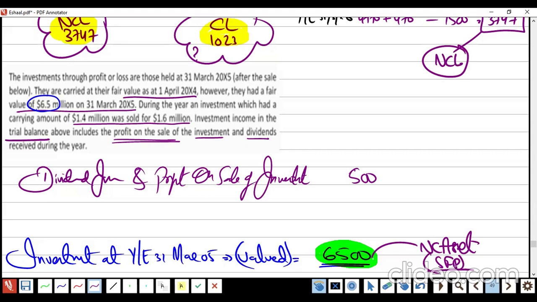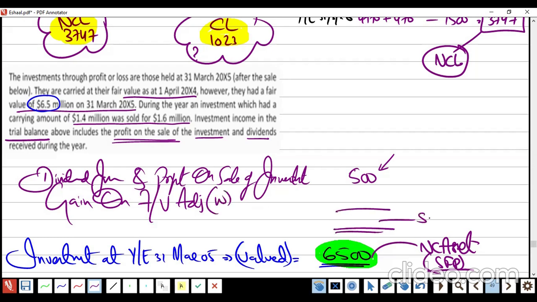Okay. Problem is, this is a fair value model of investment, right? Which model? Fair value model. So this is the income, okay, fine. Gain on fair value adjustment, because of gain or loss, anything can happen. We need to find out. And this is the adjustment of SOCI income, right or wrong? Now I need to find out the gain in this investment. Is the gain given or we have to find it out?